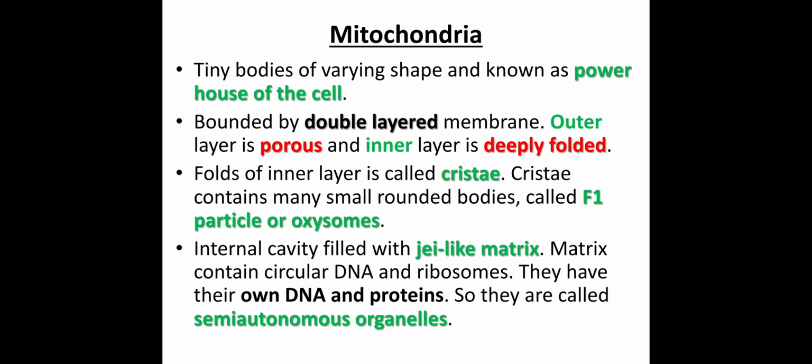So, all the materials required by the mitochondria for their functioning are produced by the mitochondria on their own. Mitochondria can produce the materials which are required for their functioning. They never depend on the cell for the formation of those molecules that are required for their functioning.